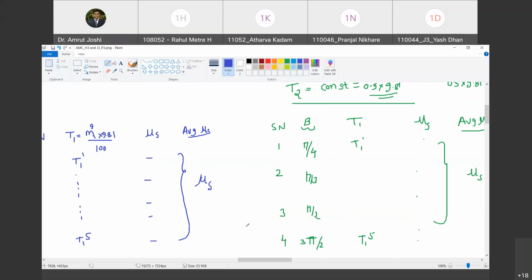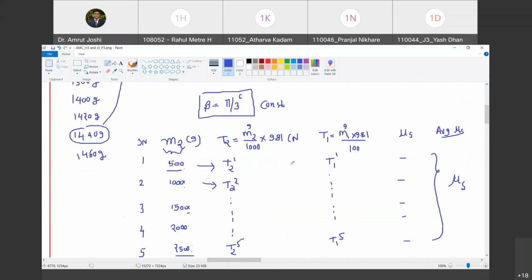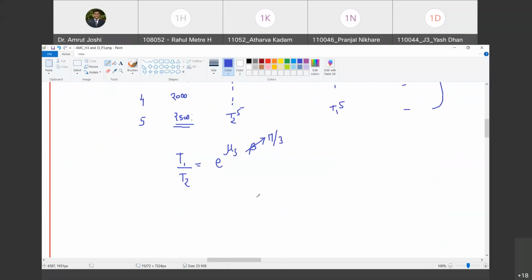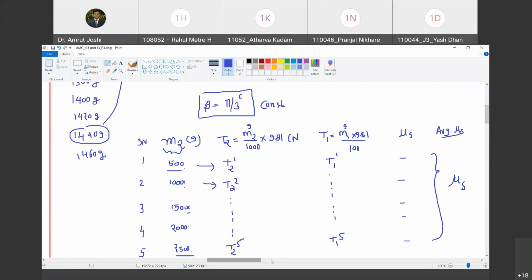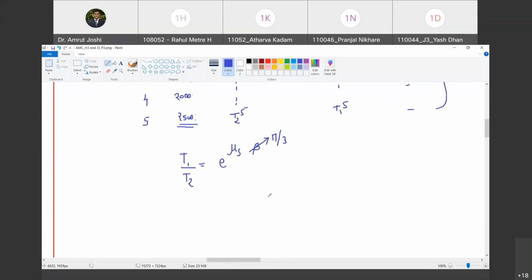Right. But we will not stop here. We will plot this data in a graph. So look here, now we are going to discuss the graph. So you will get graphical values of mu s, two graphical values of mu s, and two values of mu s coming from here. So the average of the total 4 mu s values you will report as mu s.